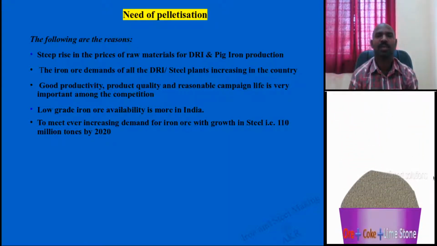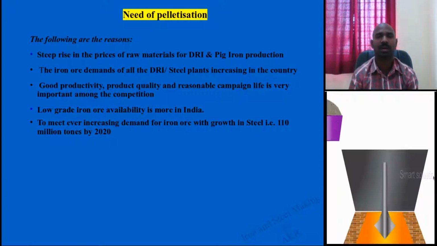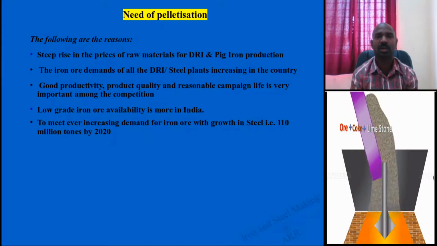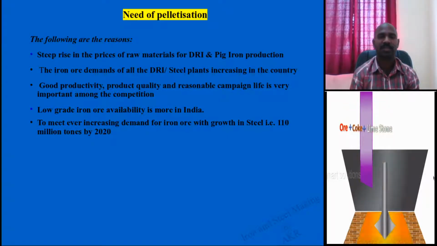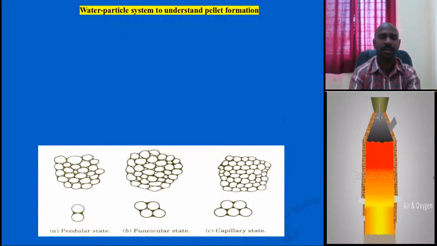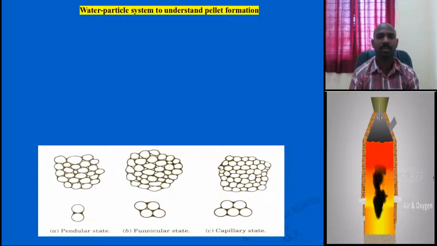So how do you fulfill it? You need to compromise on using pellets along with the iron ore for producing iron, and subsequently steel. Those are the principles and objectives of why you need it. Now let us talk about the mechanism.